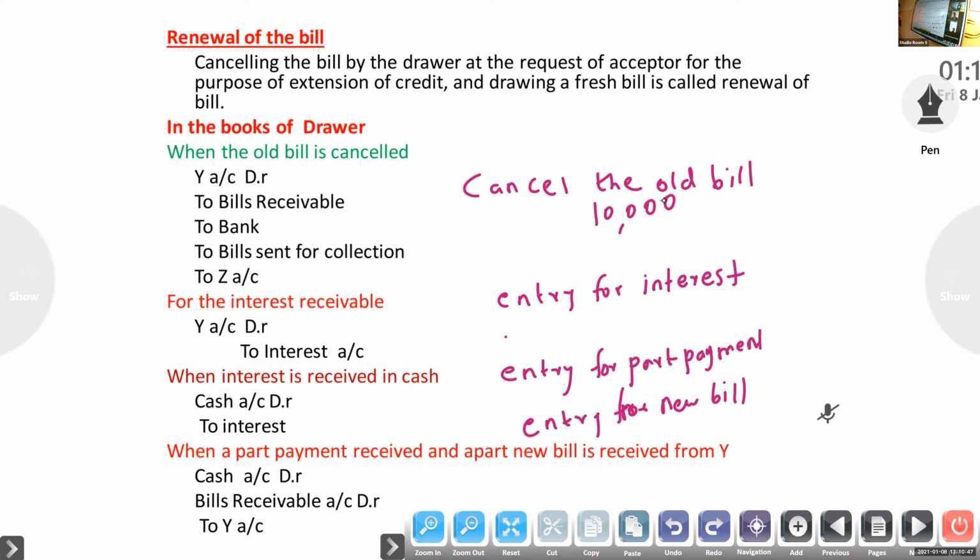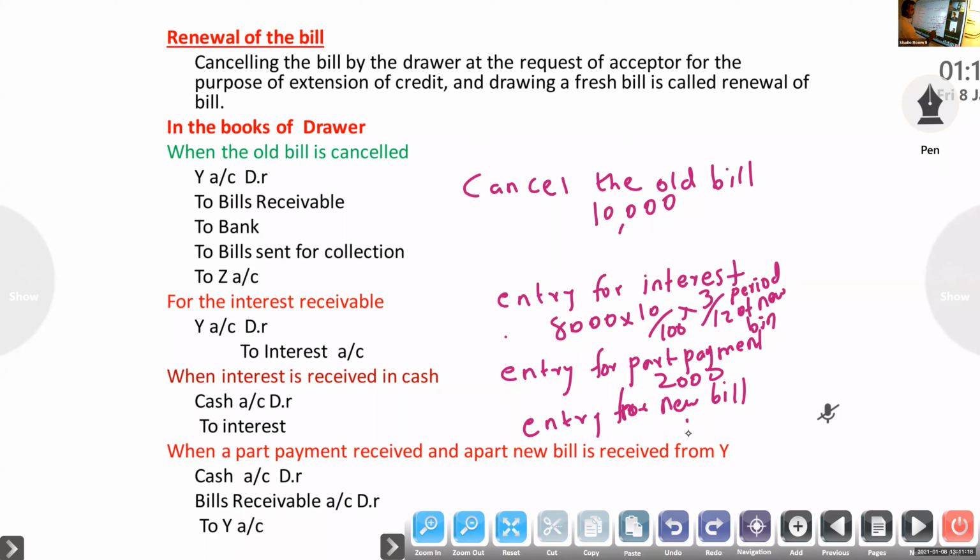So now he has only 2,000, so that is the 2,000 part payment, then the remaining 8,000 at the percentage they will give, for the period of the new bill. Suppose 3 months means 3 by 12. On that basis only we will calculate interest, then entry for new bill.